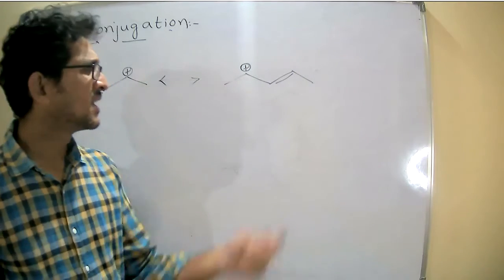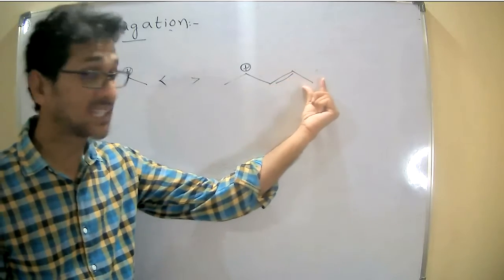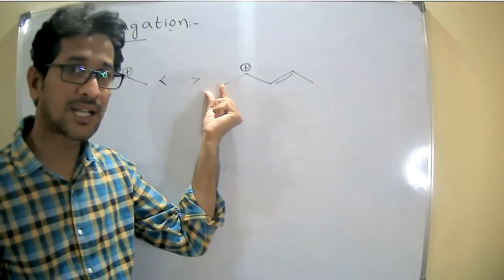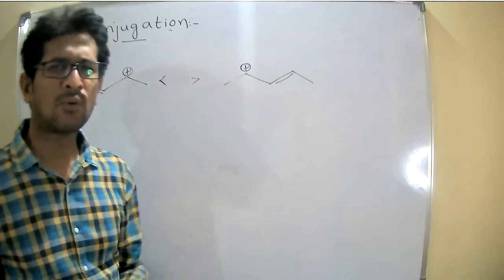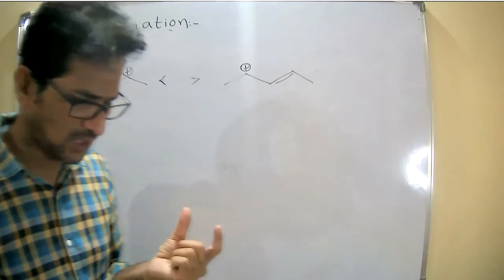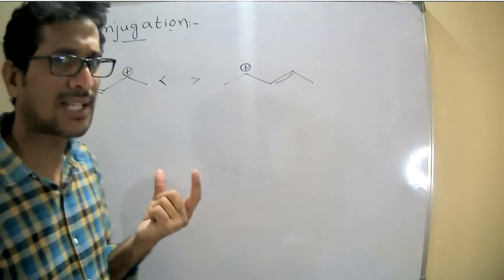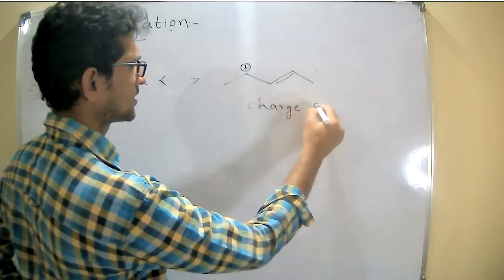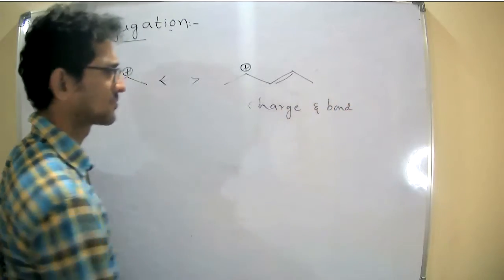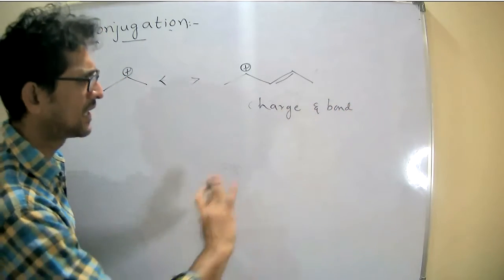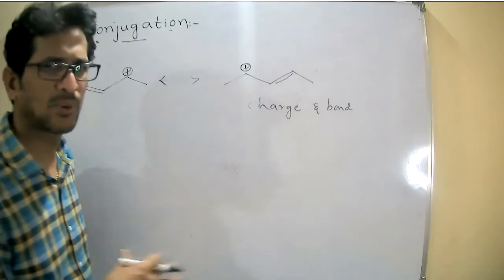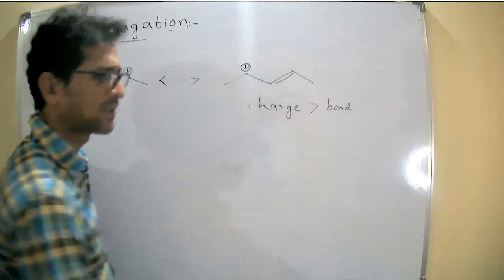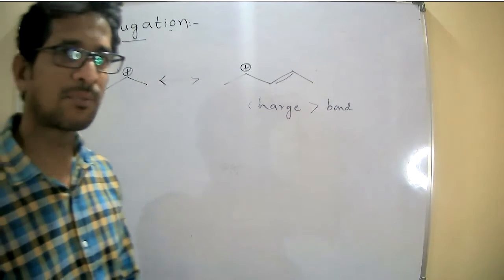Now, I have the double bond and it can be considered as alpha hydrogen, and I have the carbocation. This can also be considered as the alpha hydrogens. Whenever you face such type of example, containing a positive charge and a double bond, from the examination point of view, the charge is preferred over the bond.